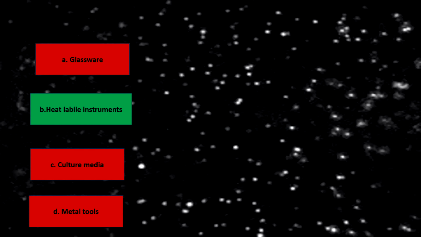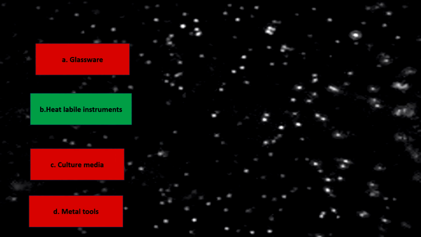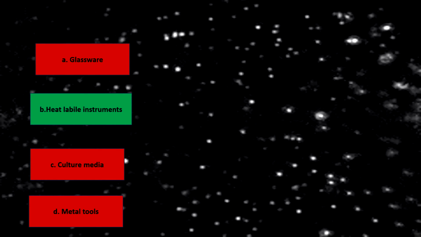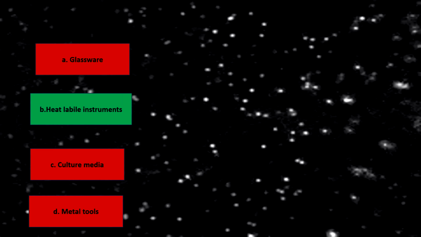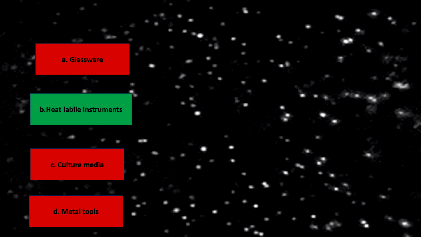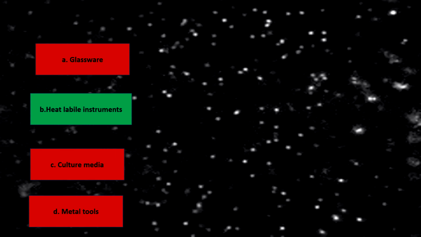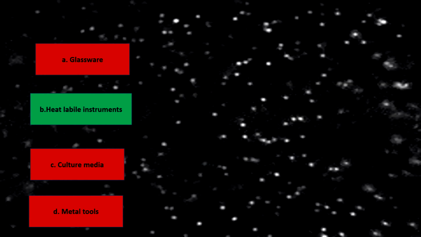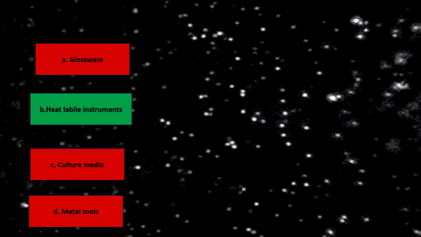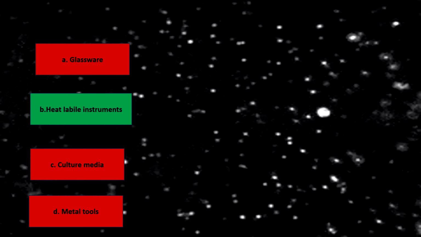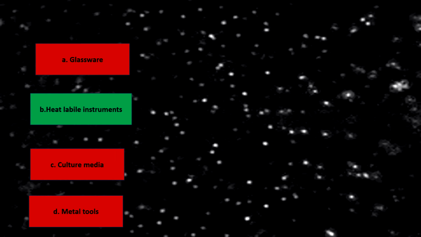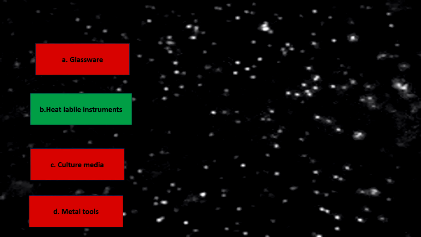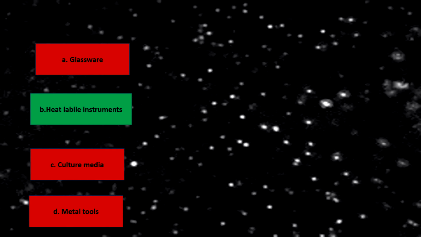So coming to first option, that is glasswares. As we all know, glasswares can be easily autoclaved. Regarding option B, heat labile instruments. As the name suggests, the instruments are heat labile. So we can't apply heat to these instruments, because if we apply heat, then the instruments will get damaged. So to avoid that, we should deploy some other methods for sterilization. So what methods can we apply? One example is gamma sterilization or ethylene oxide sterilization.